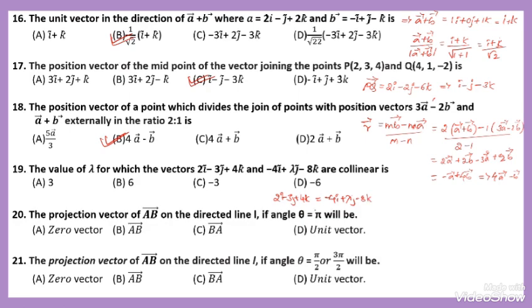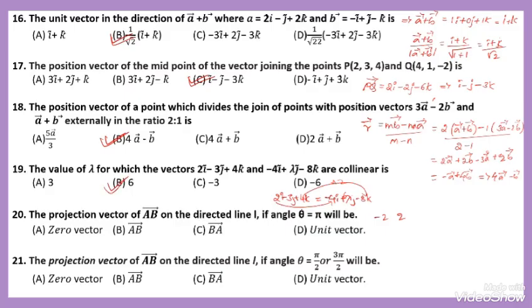While comparing, here 2, there is a minus 4. It is multiplied by minus 2. Here 3, there is lambda. I have to multiply by minus 2. And 4, here minus 8. Here also multiplying by minus 2. Therefore, the value of lambda is minus 6.